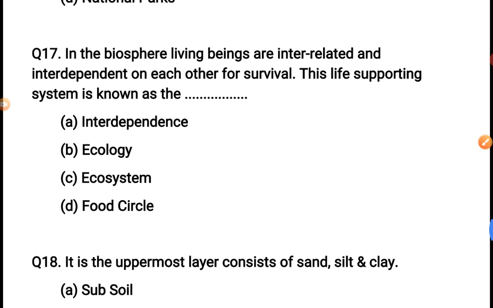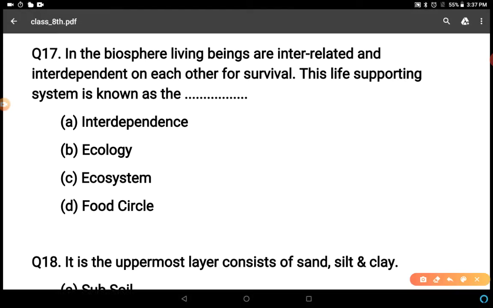Next one is, in the biosphere, living beings are interrelated and interdependent on each other for survival. This is the life supporting system. So what this life supporting system known as? Interdependence, ecology, ecosystem, food circle. So correct answer is C. C is the correct answer.